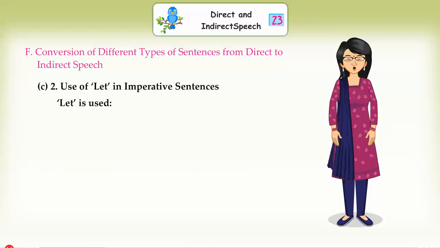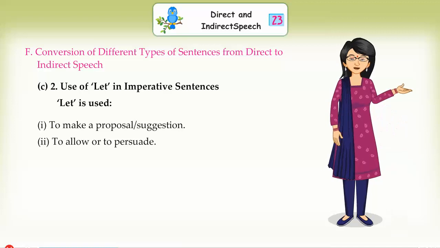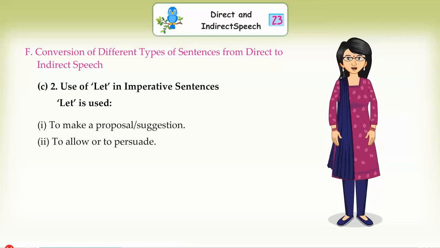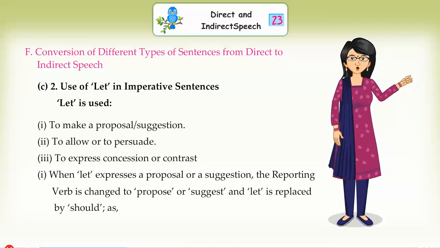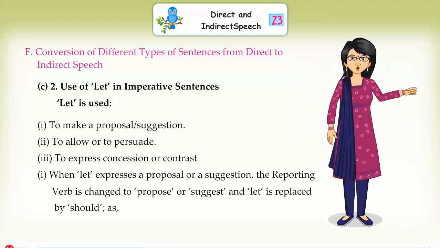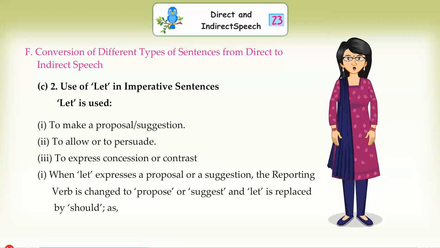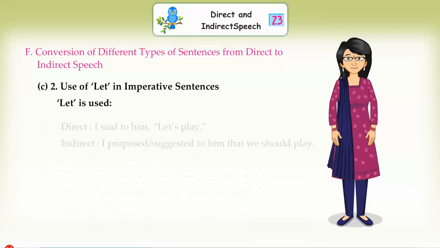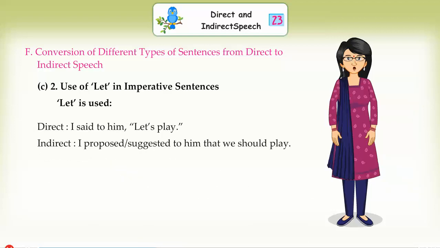Use of let in imperative sentences. Let is used to make a proposal or suggestion, to allow or to persuade, or to express concession or contrast. When let expresses a proposal or a suggestion, the reporting verb is changed to propose or suggest and let is replaced by should. Direct: I said to him, "Let's play." In indirect: I proposed, suggested to him to play.